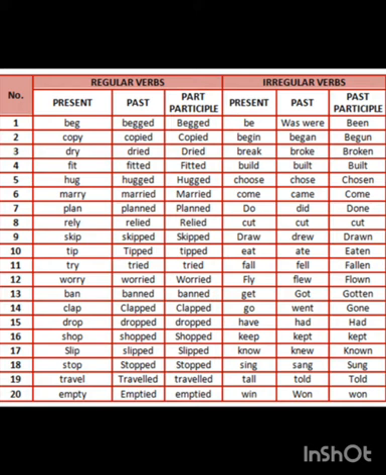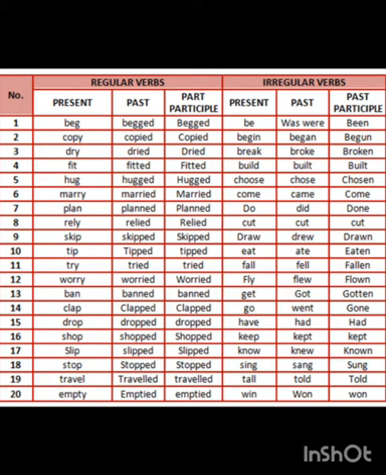Okay, now the next one is travel. Traveled, traveled. Again double L, then ed. Next, the last one is empty, emptied, emptied. Okay. Now here we have some irregular verbs. We have already finished reading the regular verbs. Now we are going to read irregular verbs.